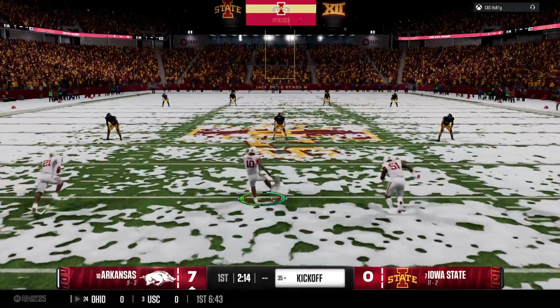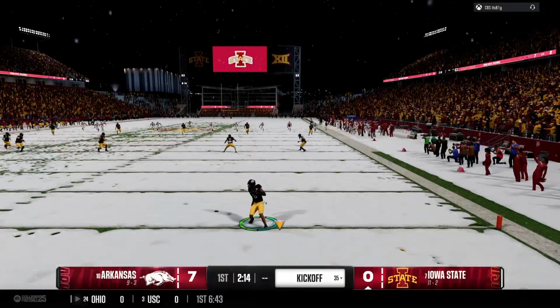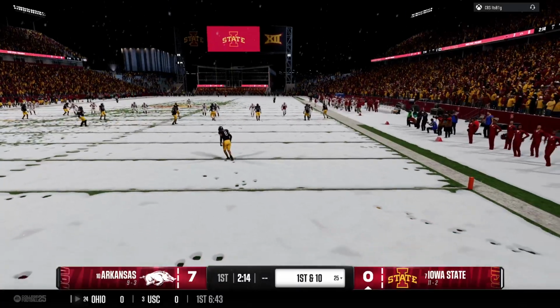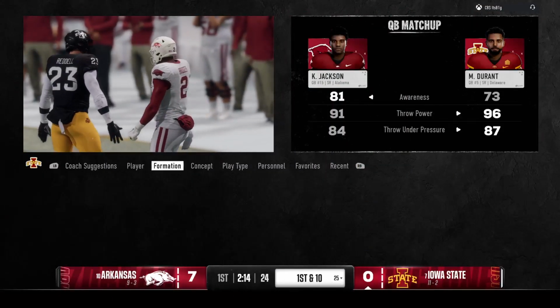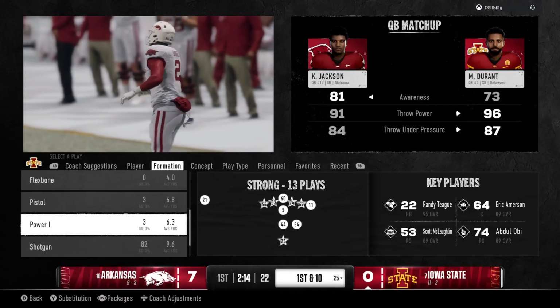Here's the kickoff team now, set to boot this one away. And that one will bounce out of the back of the end zone. The offense will start at the 25.